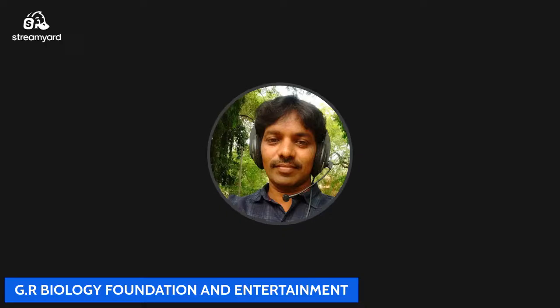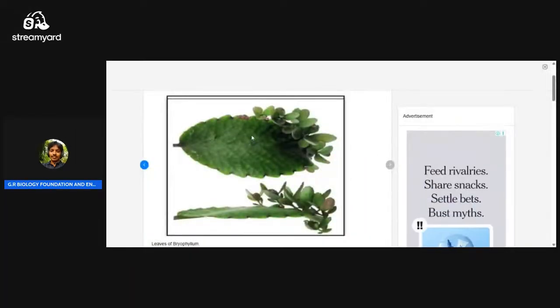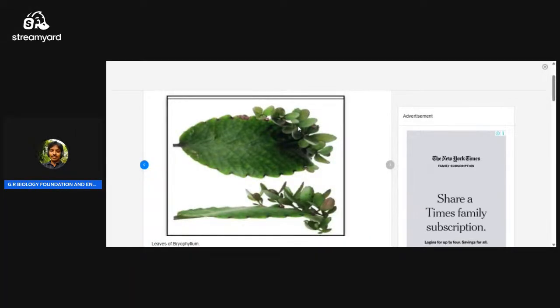Let me show that. This is a Bryophyllum leaf.